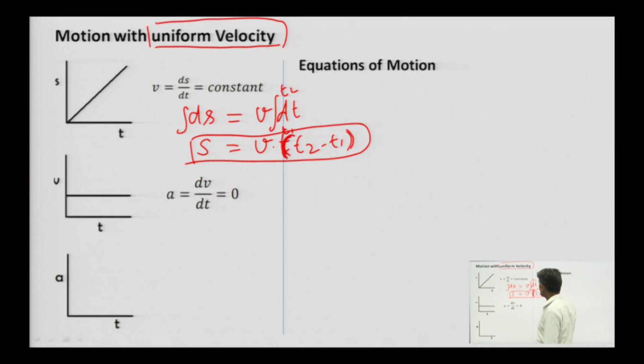So, this is the equation in case of uniform velocity, okay, and it is the graph of this one. So, total travel displacement is v into t, okay.